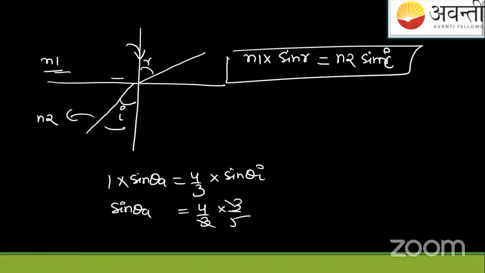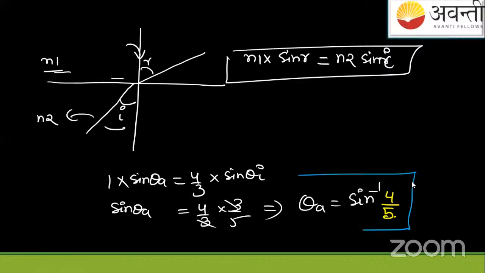From this you will get theta A equals sine inverse 4/5. Theta A equals sine inverse 4/5. Got it? This is the answer. And with this, we'll end our class now.